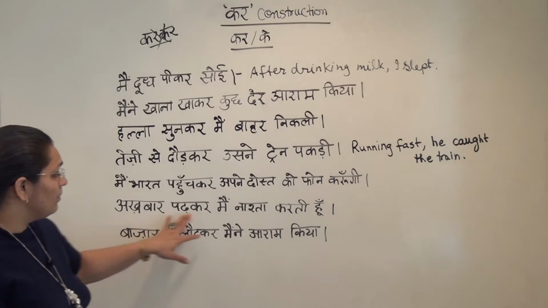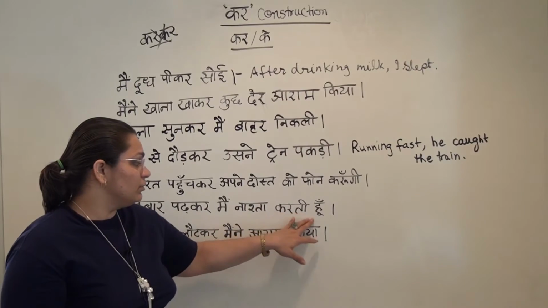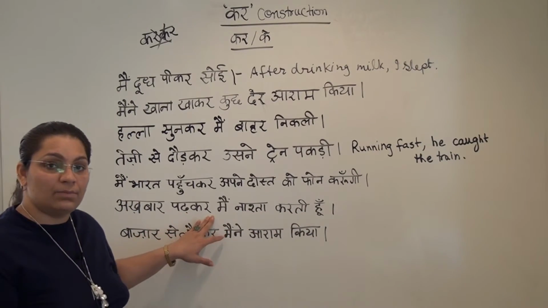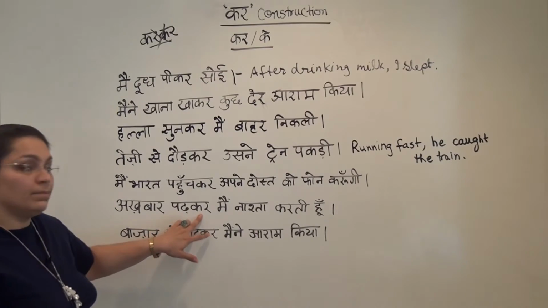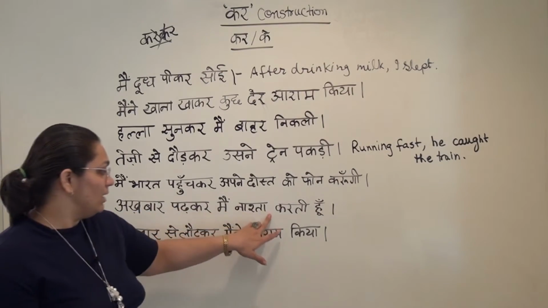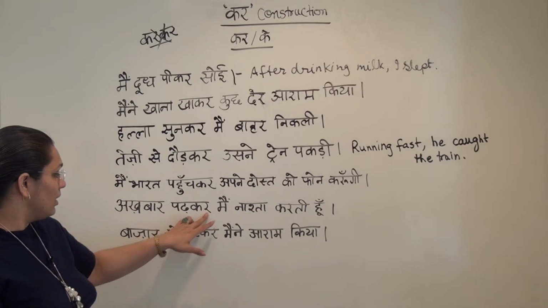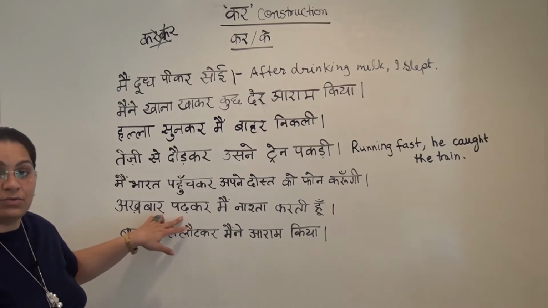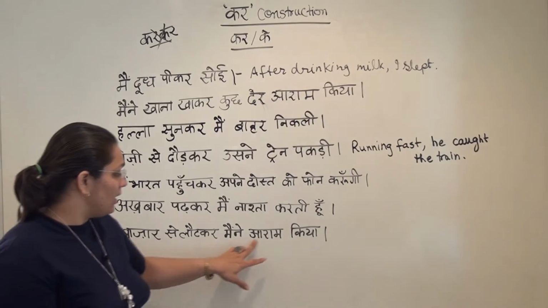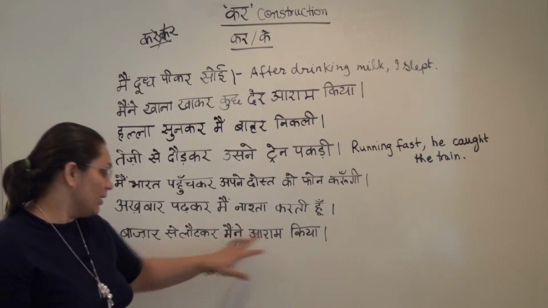Now अखबार पढ़कर मैं नाश्ता करती हूँ. After reading the newspaper, I eat breakfast. पढ़कर. So I read the newspaper first and then I eat breakfast. So you put kar on the thing that you do first. बाजार से लौटकर मैंने आराम किया.